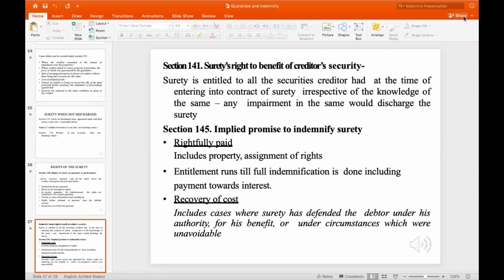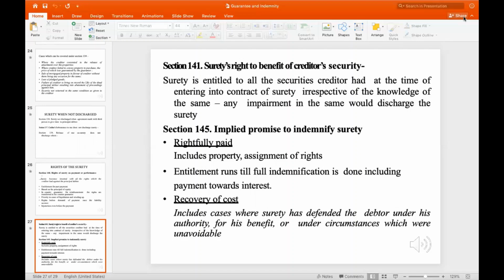Section 141 says the surety has a right to the benefit of the creditor's security. The surety is entitled to all the security the creditor had at the time of entering into the contract of surety, irrespective of the knowledge of the same. Any impairment in the same would discharge the surety.